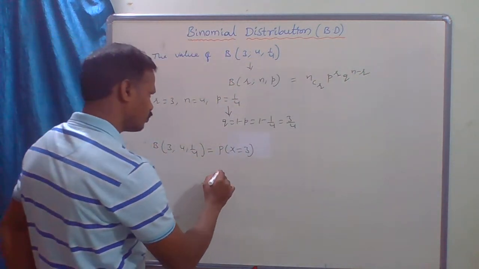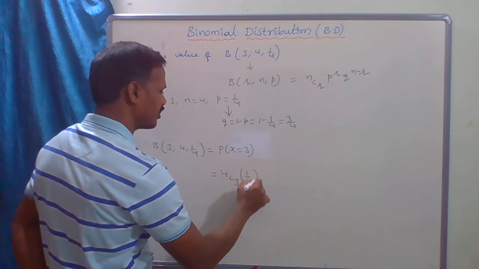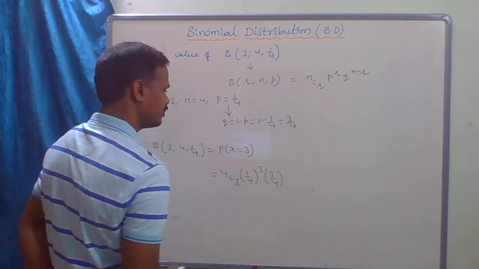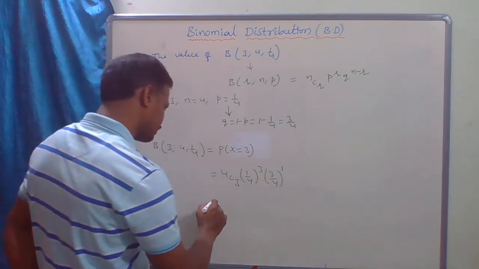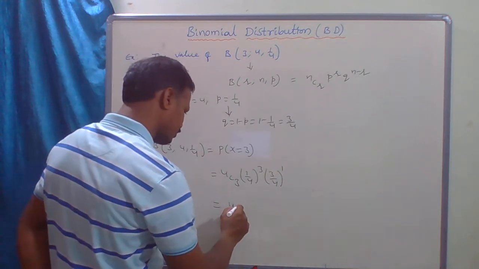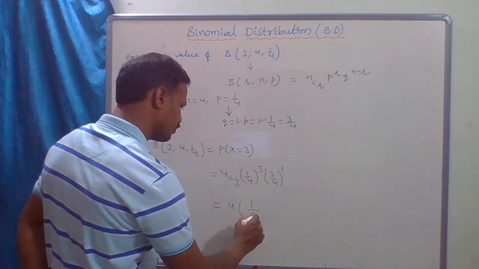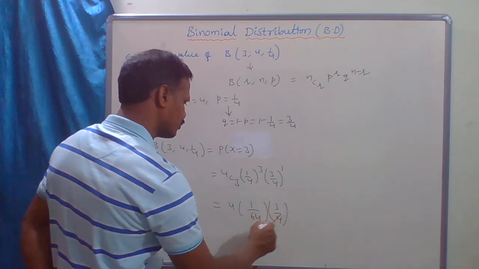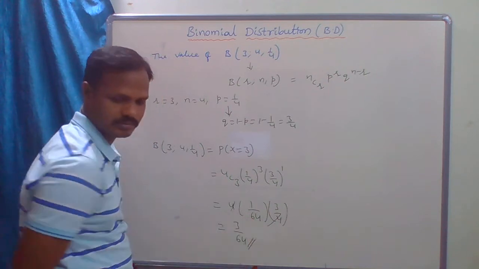So 4C3, p value 1 by 4 to the power r value 3, q value 3 by 4 to the power n minus r, so 4 minus 3, 1. Which equals 4C3, which is 4C1, which is 4, into 1 by 64, into 3 by 4, which is 3 by 64. Clear?